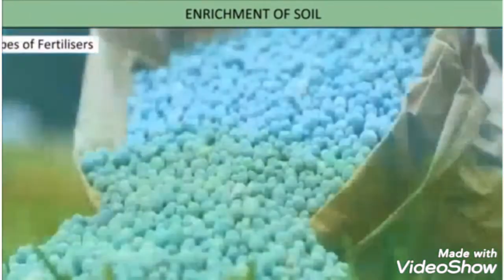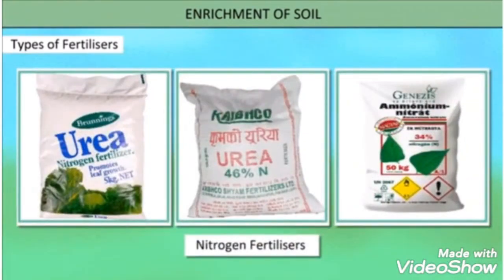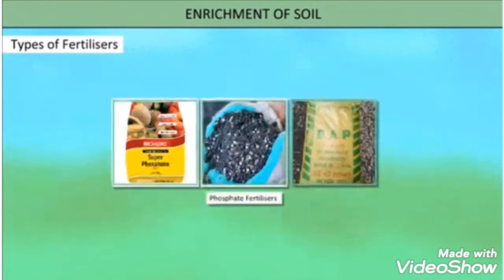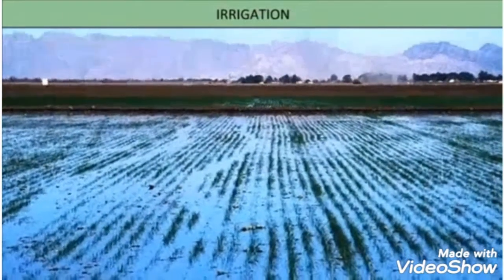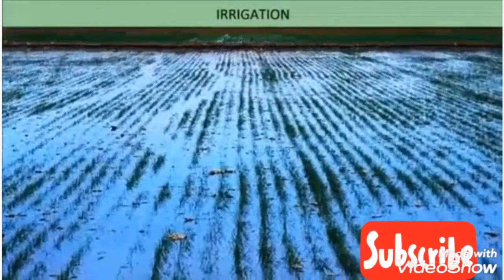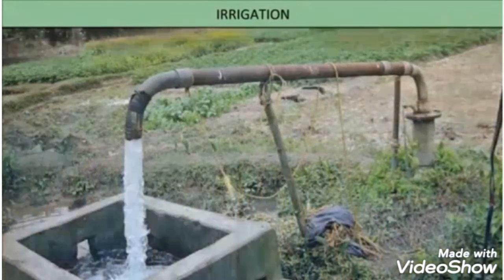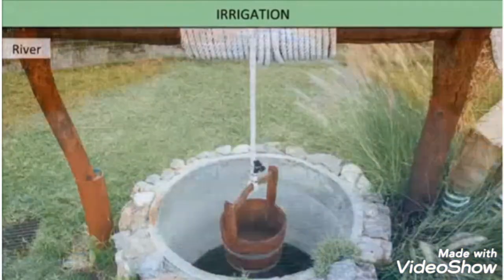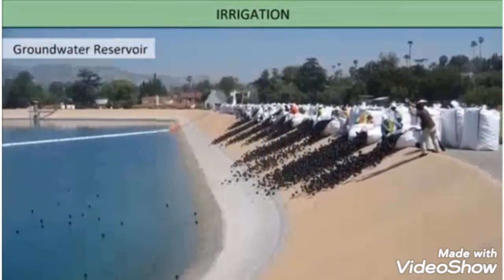Types of fertilizers. There are three main types of chemical fertilizers on the basis of availability of nutrients from them: nitrogen fertilizers, phosphate fertilizers, and potassium fertilizers. Water supply to the field through sources other than rain is called irrigation. The main sources of water for irrigation are tube wells, rivers, wells, etc. Groundwater reservoirs are also used for irrigating the fields.